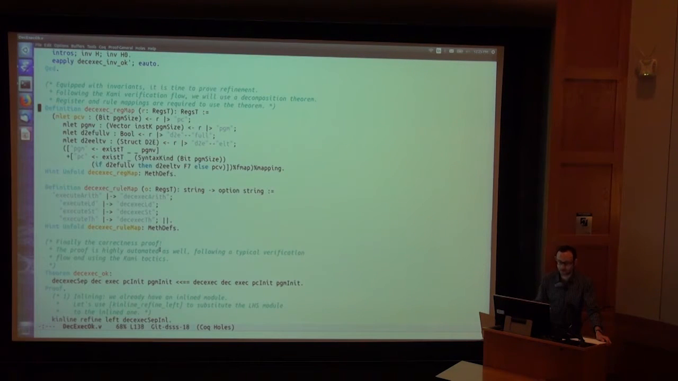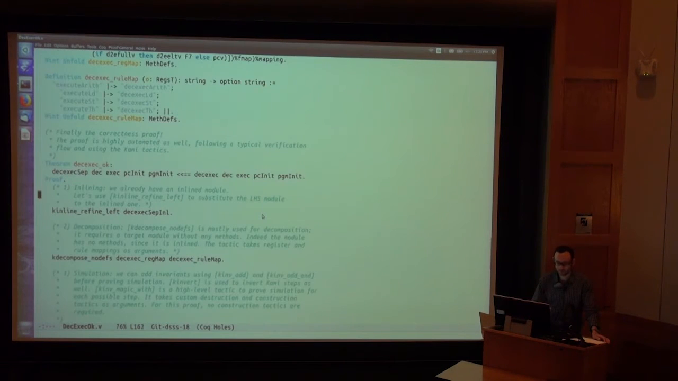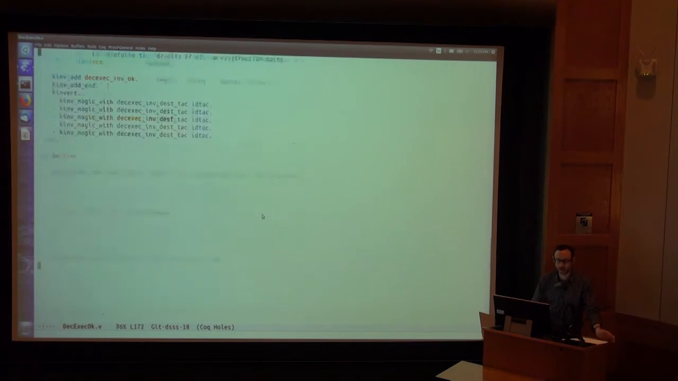We have the register map that shows the program is the same as before. The program counter is, if there's something in the queue, we pull the program counter out of the queue. Otherwise, we use the one in the register. And then we have this proof of refinement, which again, we could make a one-liner, but it's broken up into steps for educational value here.